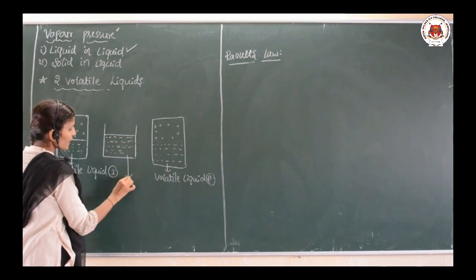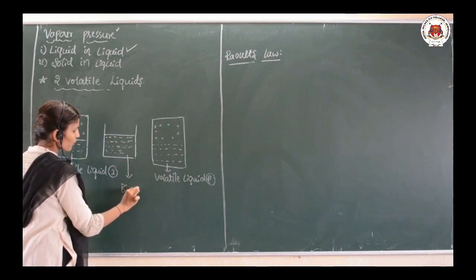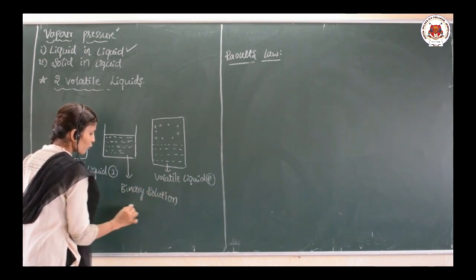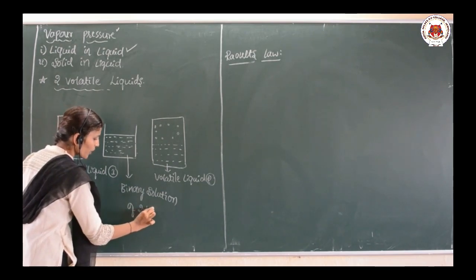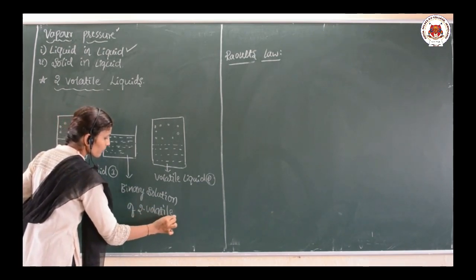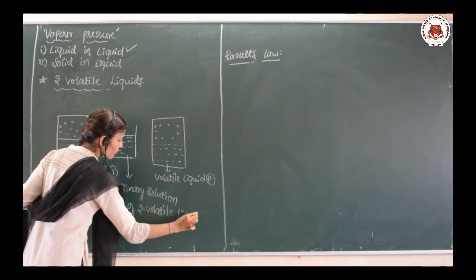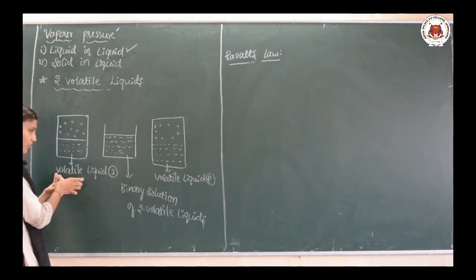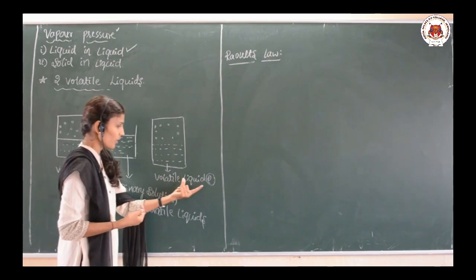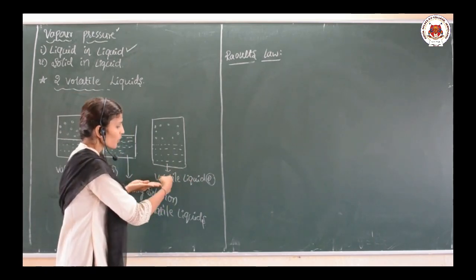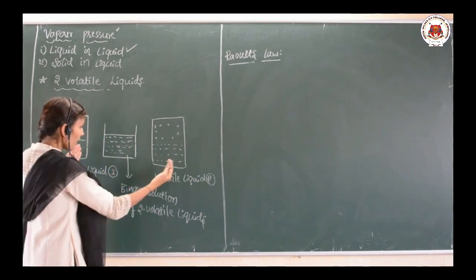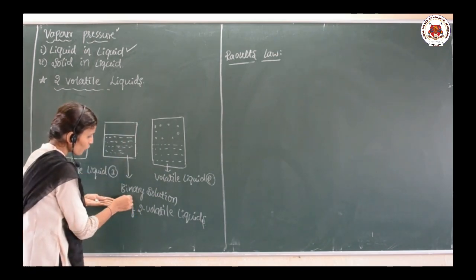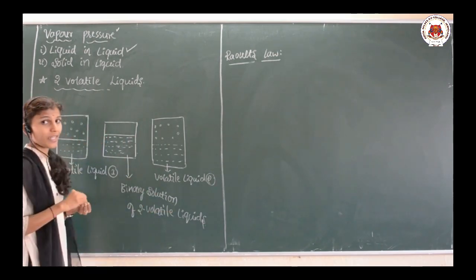So what is this? It is a binary solution of two volatile liquids. Here there is liquid 1, which is volatile in nature, and I took another liquid, which I named liquid 2, which is also volatile in nature. I am going to mix these two in a closed container, and then there is a formation of a binary solution of the two volatile liquids.